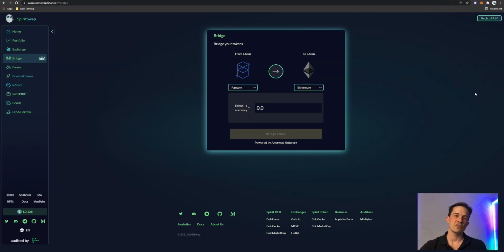What I'm going to show you is how to bridge ETH across from the Ethereum mainnet, because I think that's probably the one that most people are going to be trying. The SpiritSwap Bridge uses AnySwap as its partner. And anytime you want to bring ETH across from the Ethereum mainnet to any other network, you're going to have to wrap it first. So we're just going to do that first before we jump into the SpiritSwap Bridge.